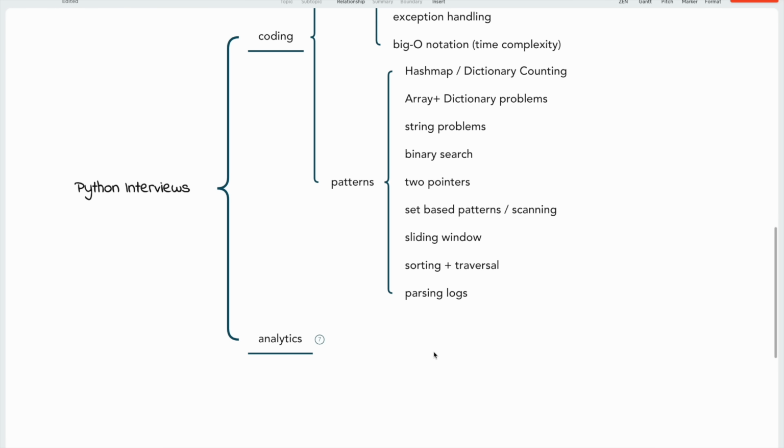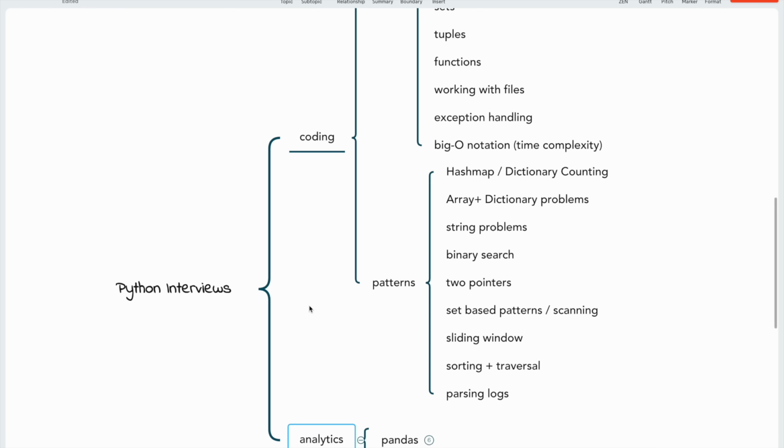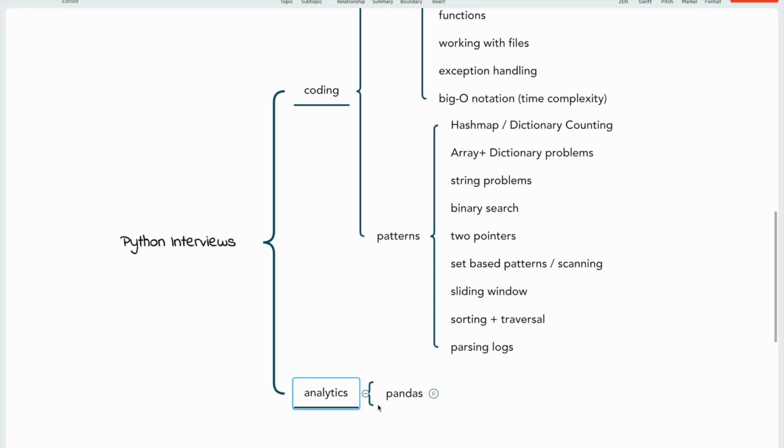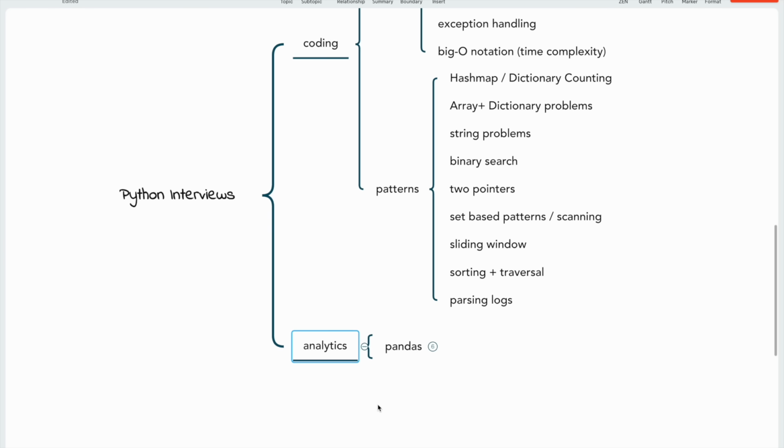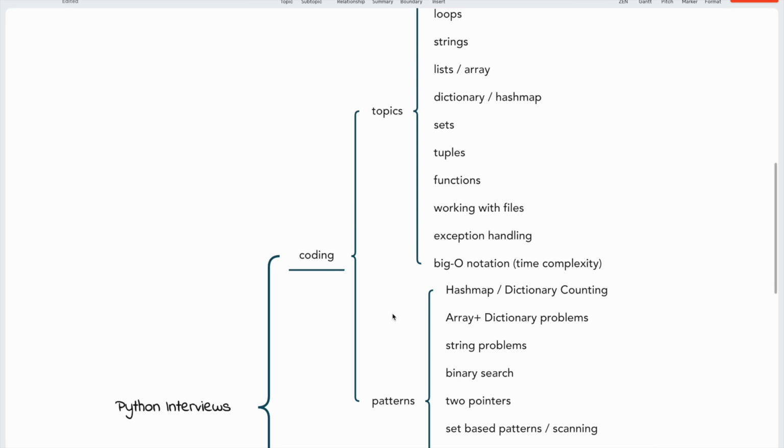Okay. Now, the second thing is analytics. In analytics, basically for data analysts, some questions can be asked on pandas, right? And maybe for data engineers, but this portion is typically rare, right? Most of the companies, product-based companies, service-based companies, will focus on the previous things because as a data engineer, you will not be working on pandas mostly. You will be working on maybe PySpark, right? But you should know it. I mean, working with pandas, you should know it. A lot of organizations still use it, but I don't think many interviews ask this. They can ask, but I'm telling you, mostly they are not asked. Mostly it is around these two topics, right? These are the topics and these are the patterns.